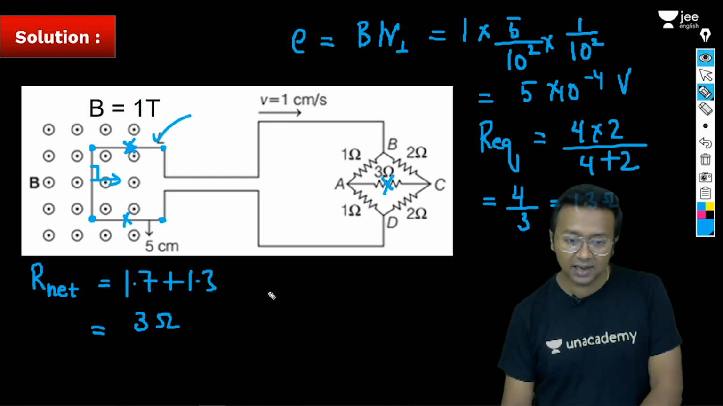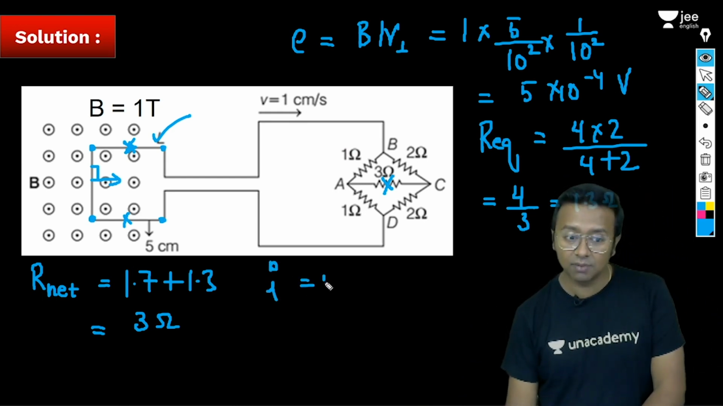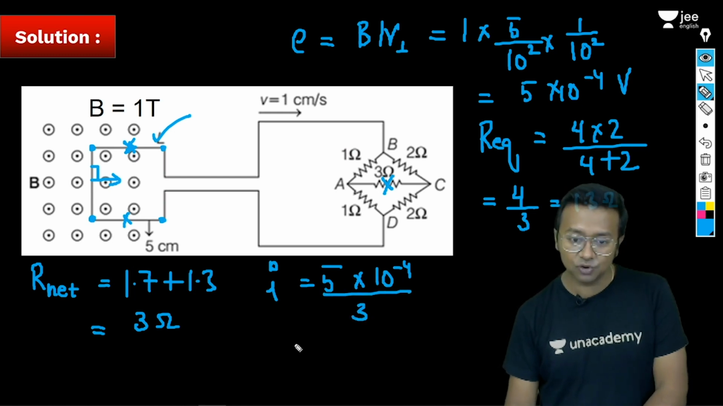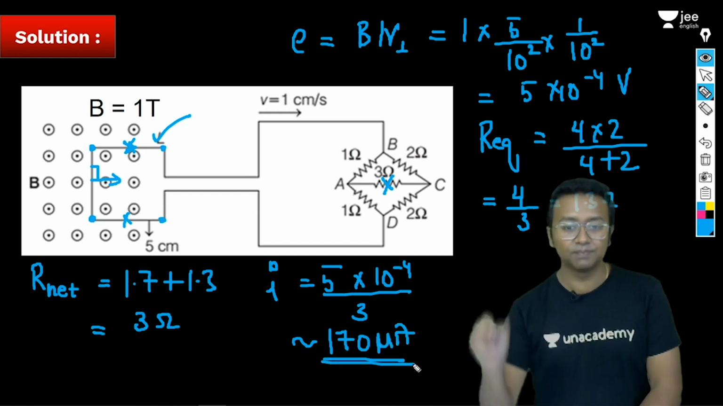By the way, what will be the current? I think it is going to be very simple right now. It will be 5 into 10 to the power minus 4 divided by 3. If you calculate it, it comes to approximately 170 microampere. And yes, that is option B in the question.